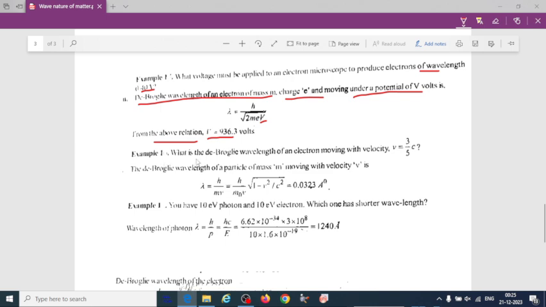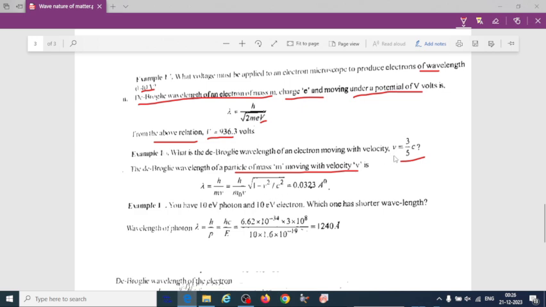So next question, what is the de Broglie wavelength of an electron moving with velocity v equal to 3 divided by c? The de Broglie wavelength of a particle of mass m moving with velocity v is h divided by m into v. Here m is the mass, with m naught the rest mass of the electron, m is equal to m naught by root of 1 minus v square by c square.